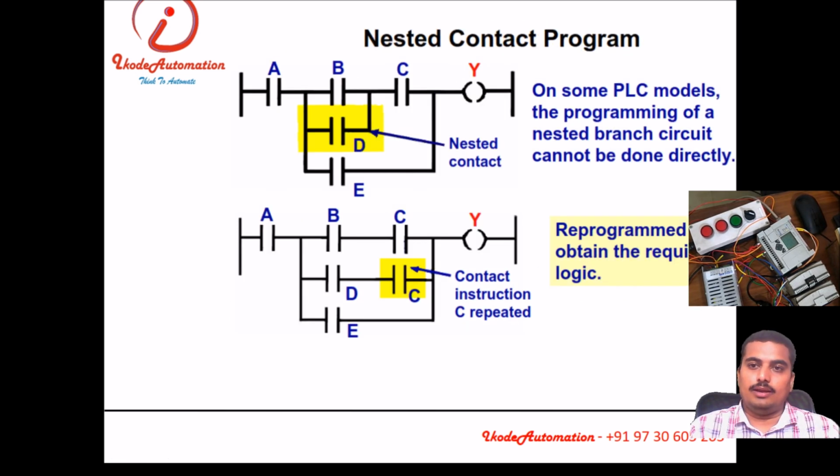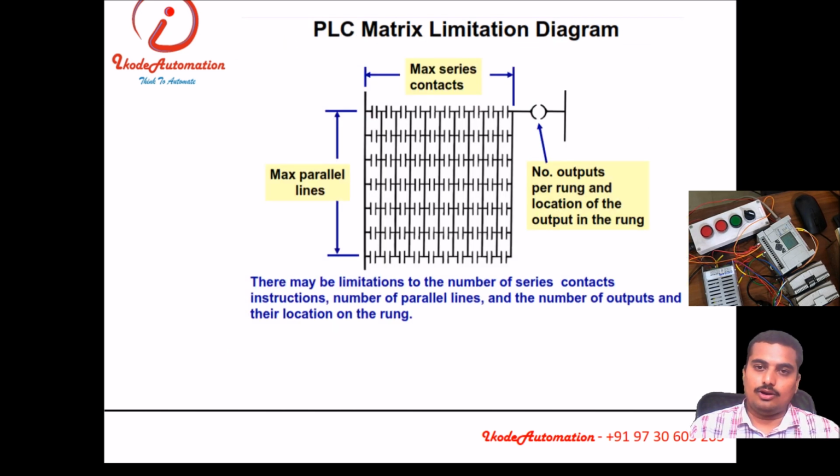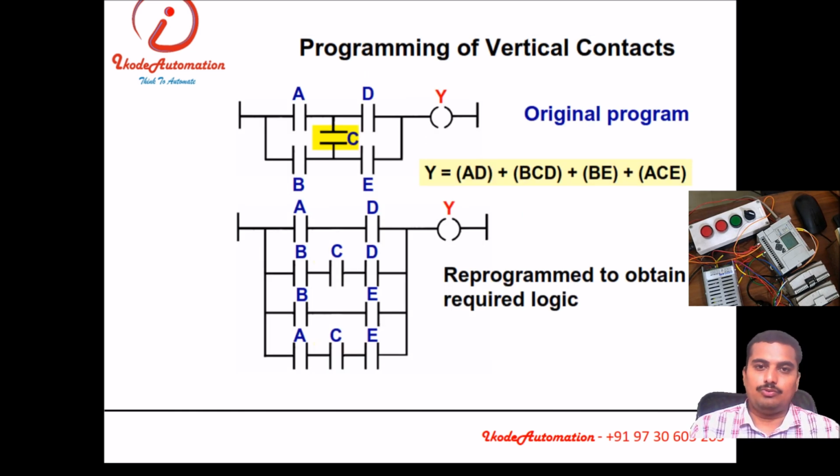Outputs can be connected in parallel, but outputs cannot be connected in series. Each and every PLC has limitations of maximum parallel and series contacts, so we must follow this. Vertical placement like a relay schematic is not possible inside a PLC, so you need to reprogram using the required logic. You need to replace this like this.